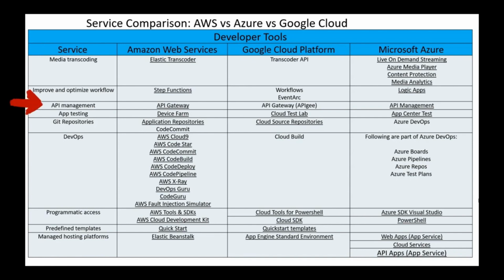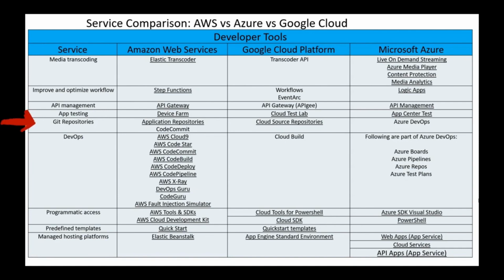For API management, AWS has its own API Gateway, GCP provides Apigee, while Azure provides API Management. For code repositories, AWS provides Application Repositories as a service, as well as CodeCommit, its own private GitHub sort of repository hosted on AWS. GCP provides similar, it's called Source Repositories, that is like GitHub on Google. Azure doesn't provide it via the console, but there's a separate product, a separate license as well that's required for using it, and it's called DevOps.